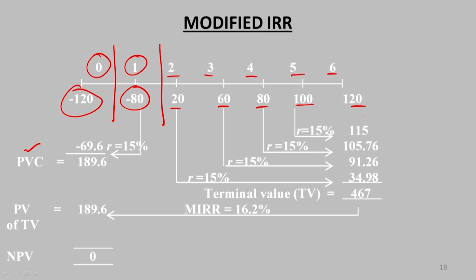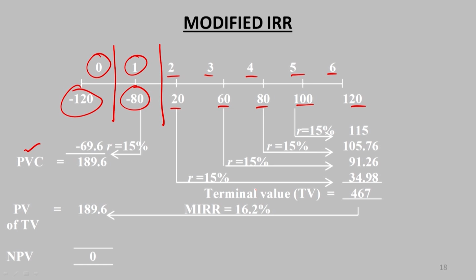But the 20 crores which we earned, which is the inflow in the second year, this is reinvested back. Then in the third year we got 60 crores reinvested back, then 40 crores reinvested back, 100 crores in the fifth year reinvested back, and in the sixth year the 120 crores inflow is available. So, when this amount is getting reinvested back, you have to calculate all these